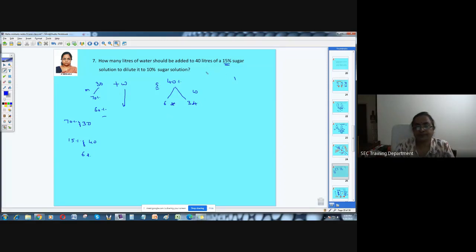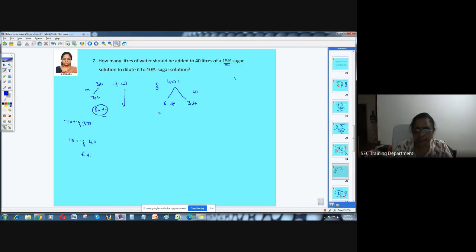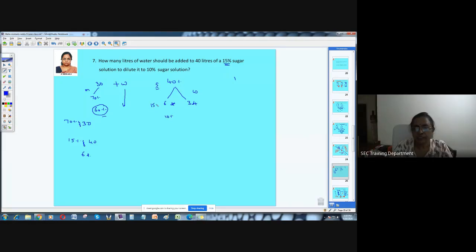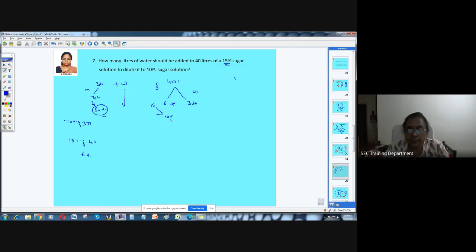And now, what is given here? Water is added. Like here we have 60%, now they are giving this as how much? 10%. From 15, it is coming down to 10. Here from 70, it came down to 60. From 15, it has come down to 10. So what you should do now? It is the same as the first problem. What is not changing here? Sugar. Because as I told you earlier, in the milk also, it will never change.